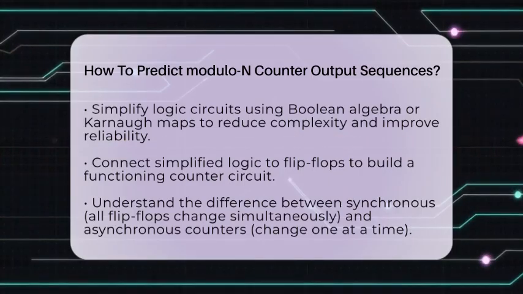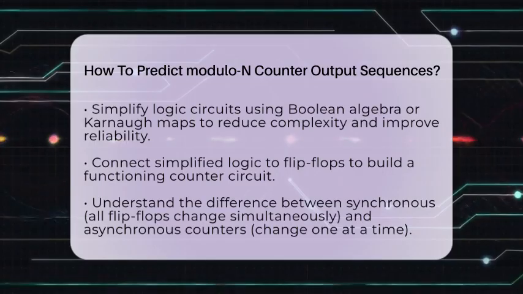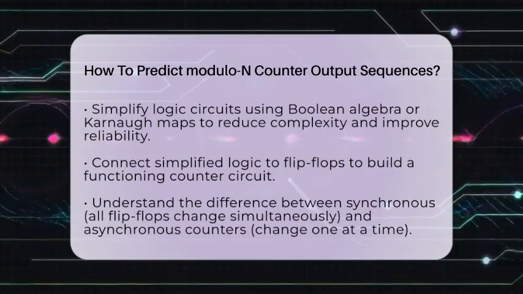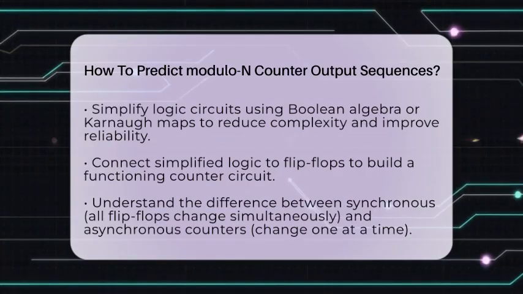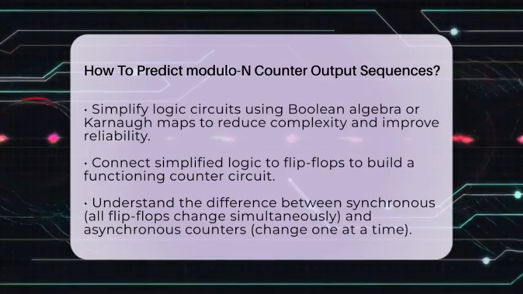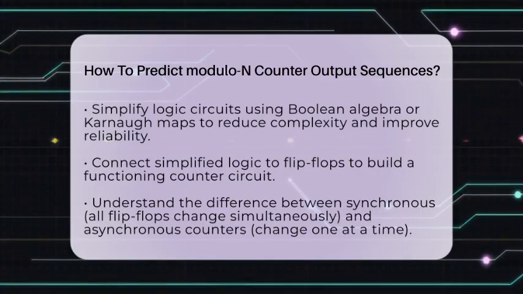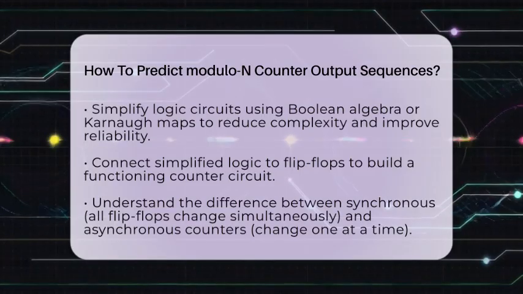After that, simplify the logic needed to generate these inputs. Use Boolean algebra or Karnaugh maps to reduce the complexity of the logic expressions. The goal is to make the circuit as simple as possible, which saves cost and makes it more reliable. Connect these simplified logic circuits to the flip-flops, and you will have a working counter.